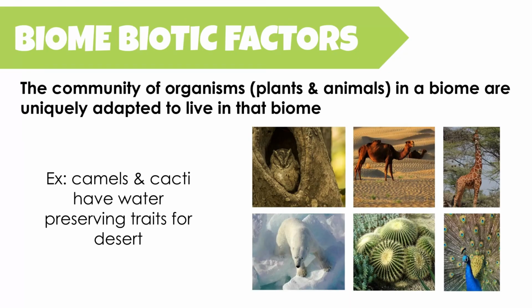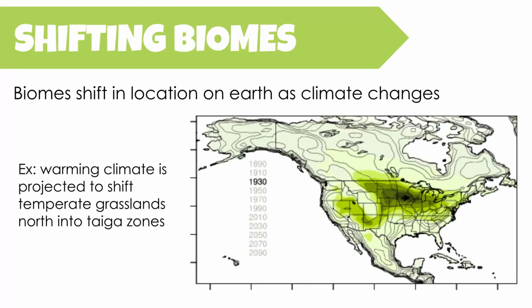So camels, for example, as well as cacti, have the ability to store water. So when they're in that really dry period, there's very little water to be found in their biome, they have the water that they need for survival. So all the organisms that you find in certain parts of the world are there because they're adapted to the abiotic conditions of the biome.